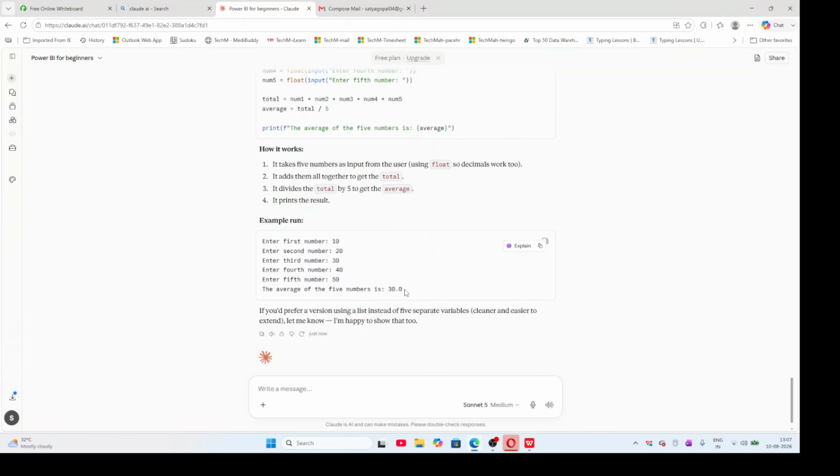Okay. It is very simple, right? By using Claude AI. I think most people will use ChatGPT also in the same way only. So you can use any AI tool.